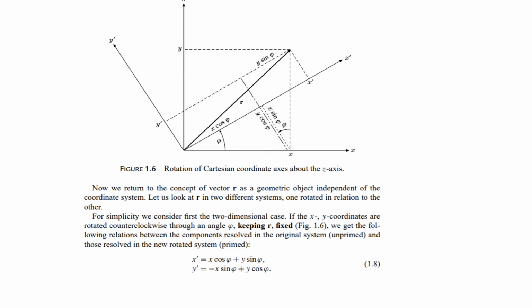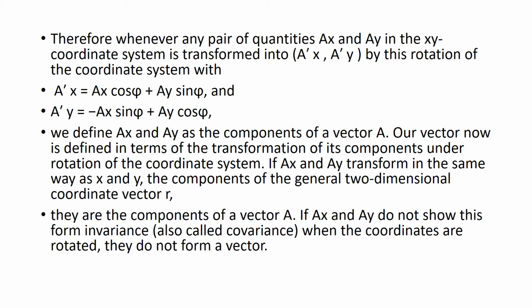Now x prime is equal to x cos phi plus y sin phi. y prime equals minus x sin phi plus y cos phi. Now if we have vector components Ax, Ay before rotation of system of coordinate and A prime x, A prime y after rotation, then they are correlated with the help of these equations.